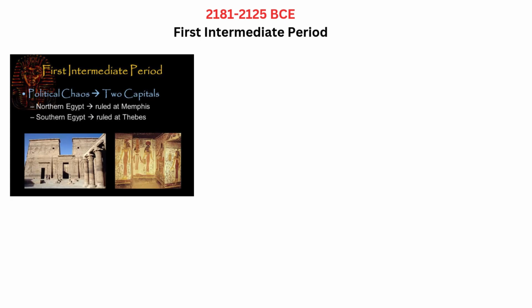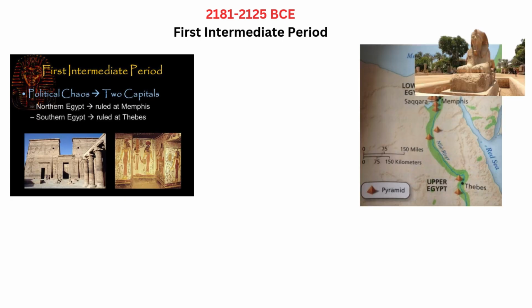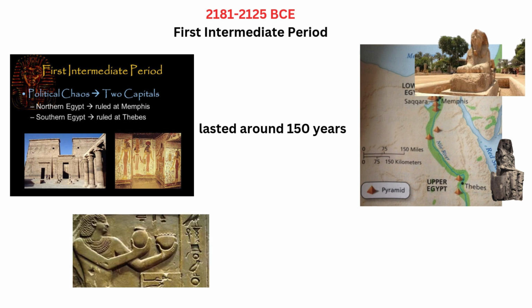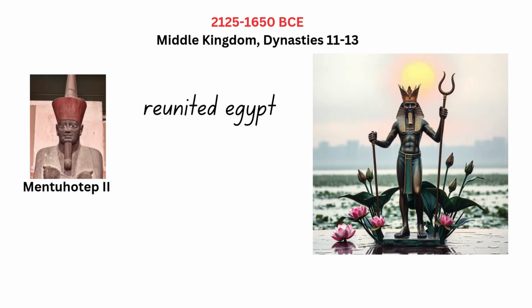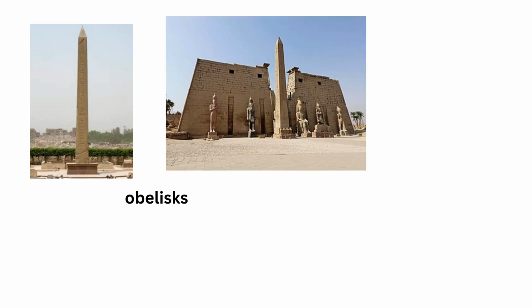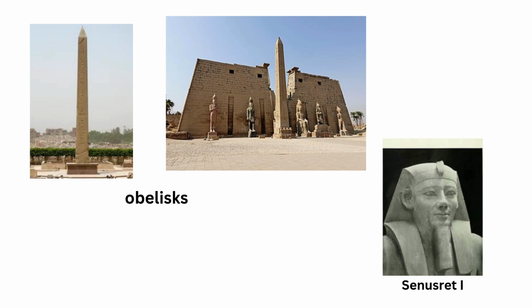First Intermediate Period. Egypt split into two smaller states, with the north ruled from Memphis and the south from Thebes. This period of civil unrest lasted around 150 years. During this time, different regions developed their own unique art styles. Mentuhotep II brought Egypt back together after a time of division. The first tall stone monuments called obelisks were built in Heliopolis by King Senusret I.